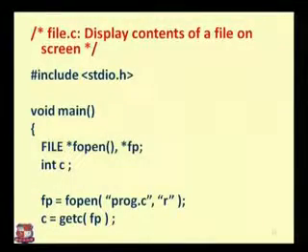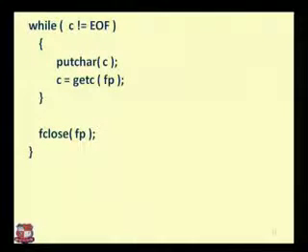Then we have a program that displays the contents of the file on the screen. We also saw this program earlier, when we were considering only readable and writable format; at this time we are considering EOF. In the first line we say: while C is not equal to EOF, then putchar C. What is C?